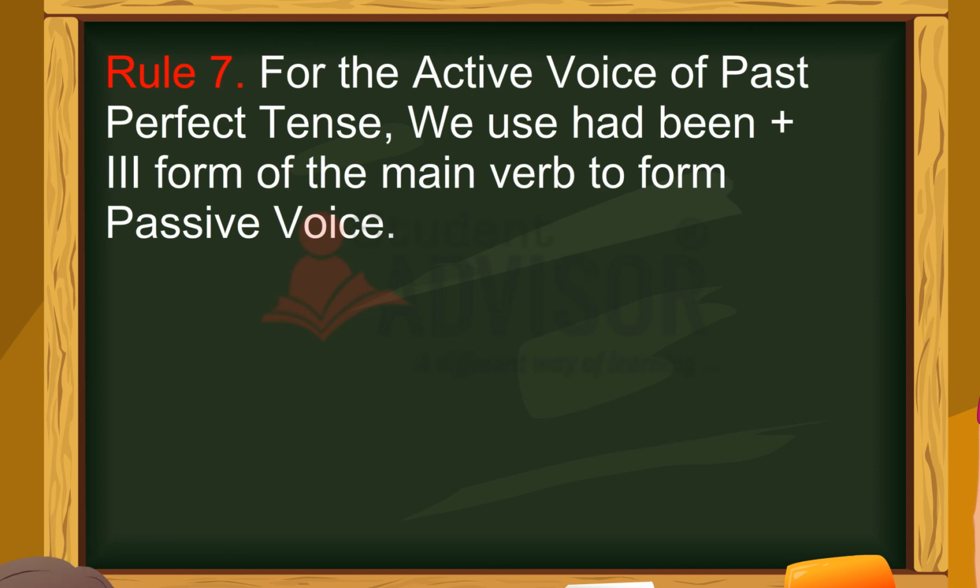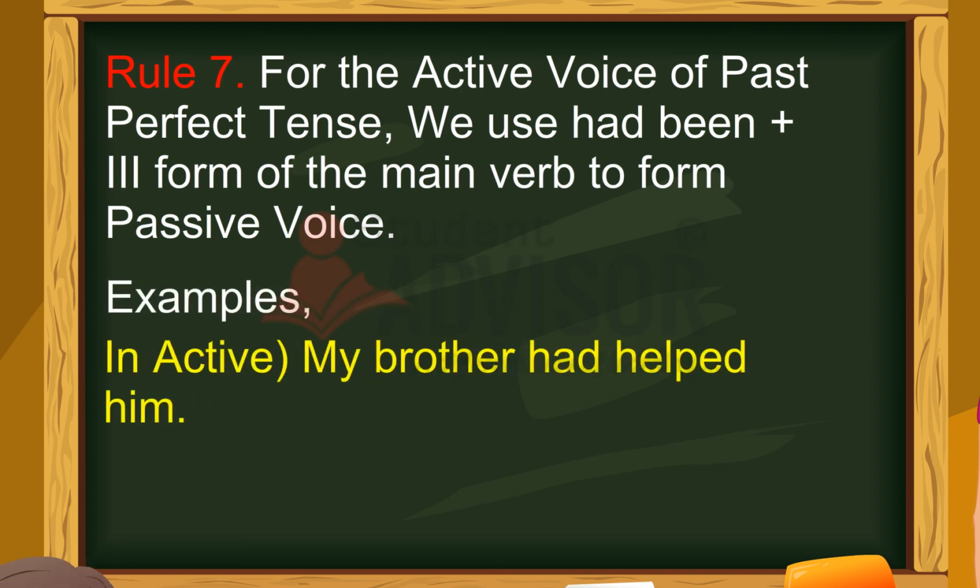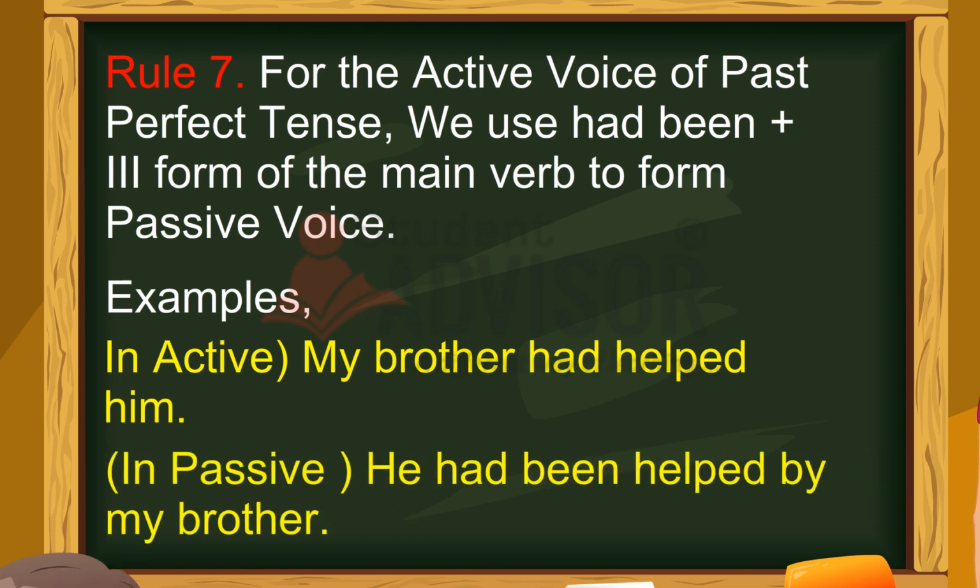Rule 7. For the active voice of past perfect tense, we use had been plus the third form of the main verb to form passive voice. Example: in active, my brother had helped me. In passive, I had been helped by my brother.